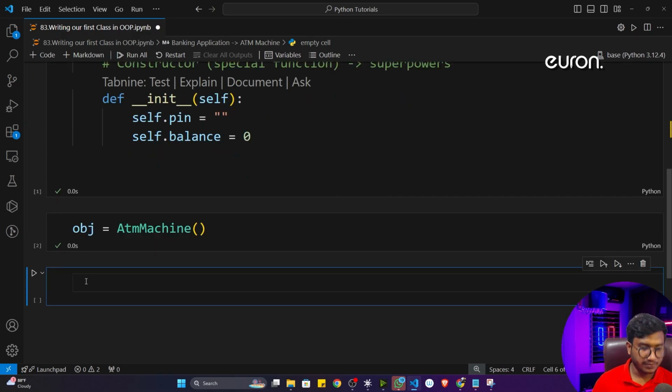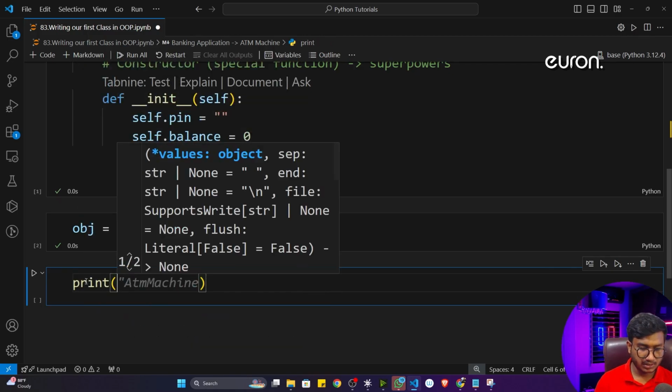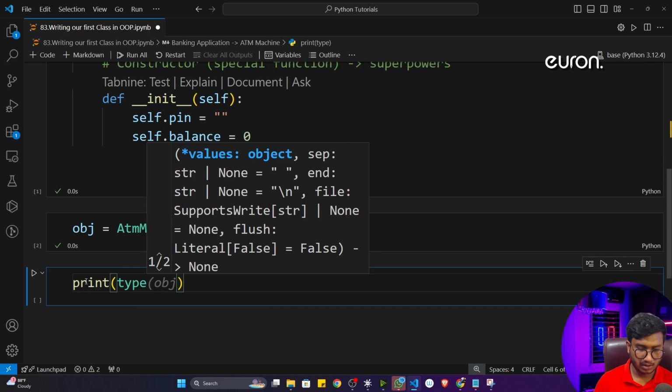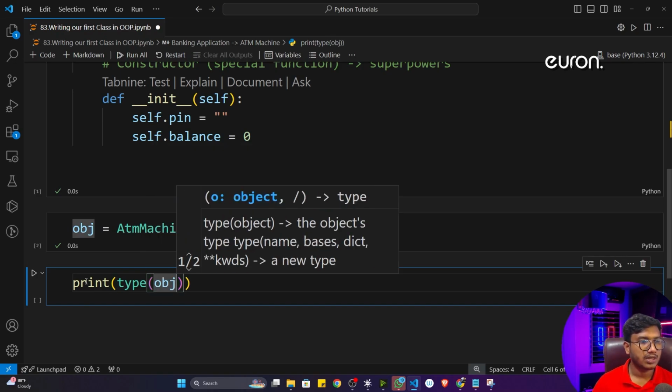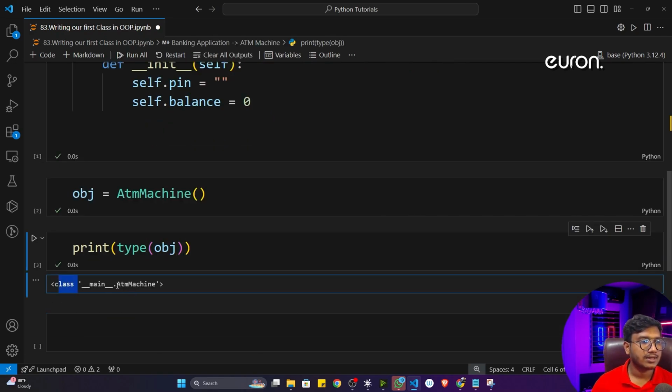Now if I show you the type of the object, you'll see that it's a class ATM machine. That means we have successfully created our custom class. Previously I was using an inbuilt class, now I have created my custom class, and here you can see the type is the ATM machine class. I hope you got it.